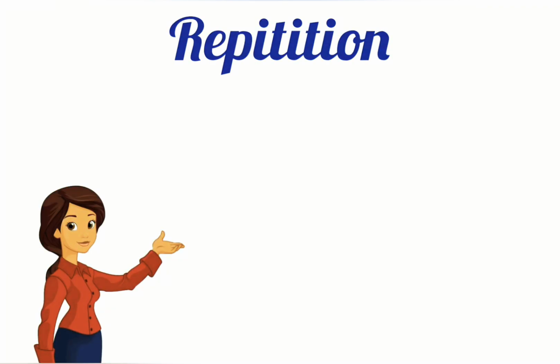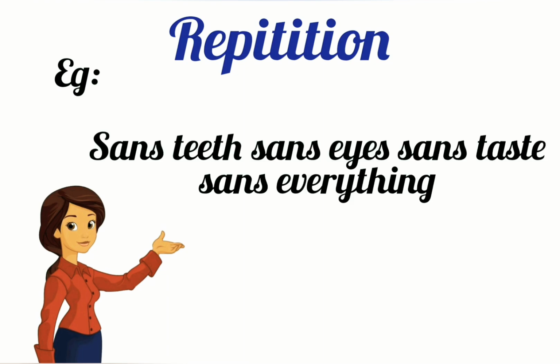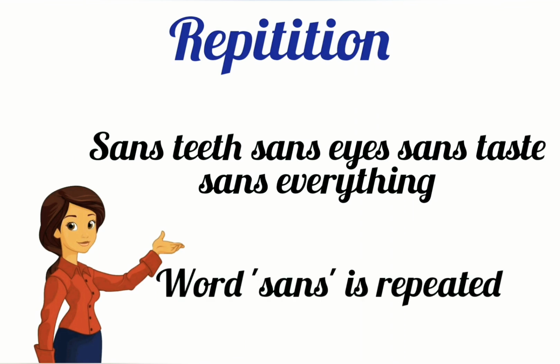Repetition is a literary device that repeats the same words or phrases a few times to make an idea clearer and more memorable. For example, sans teeth, sans eyes, sans taste, sans everything. Here, the word sans is repeated.